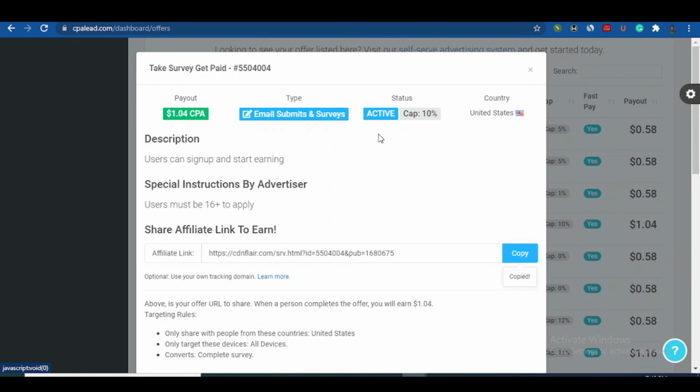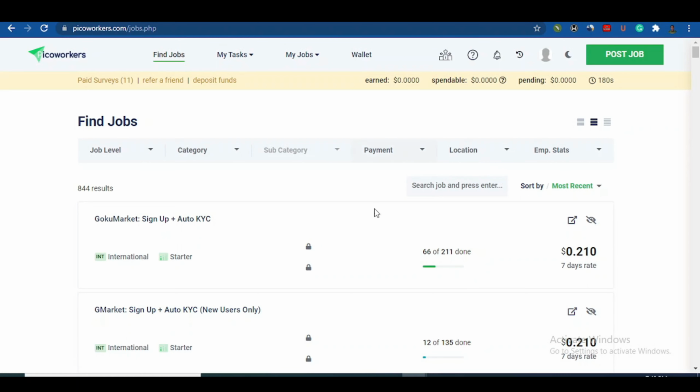Now I'm going to show you the easiest way. Instead of you just going to Facebook and spamming everywhere, I'm going to show you the easiest way you can actually make people come to your link and click on it, and you make your money. They complete the survey and you make your money. So what I'm going to do is come to a website known as Pico Worker. I've already created a video on Pico Worker. You can actually make money on Pico Worker.